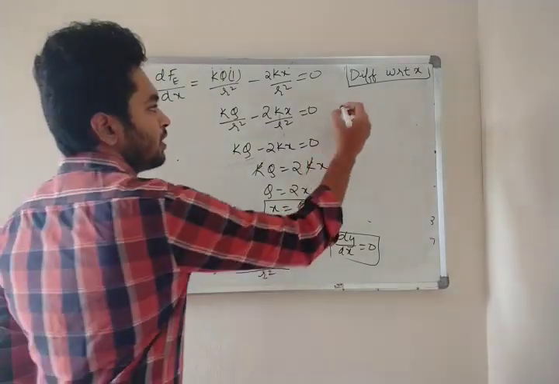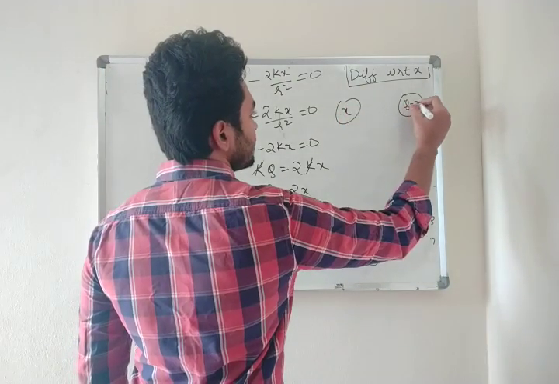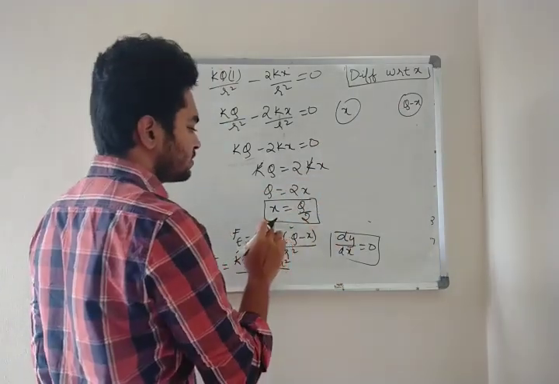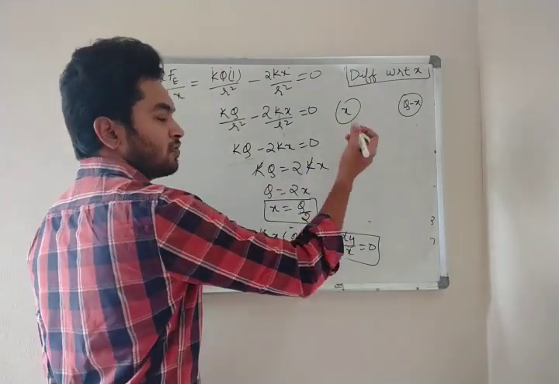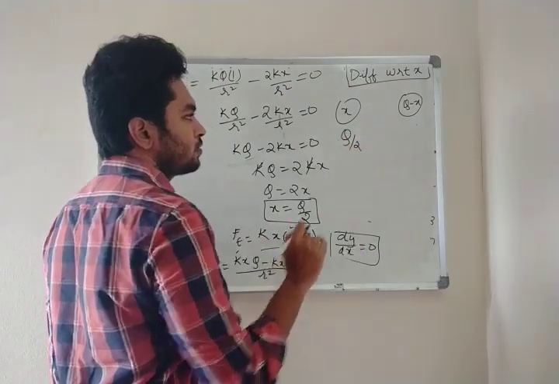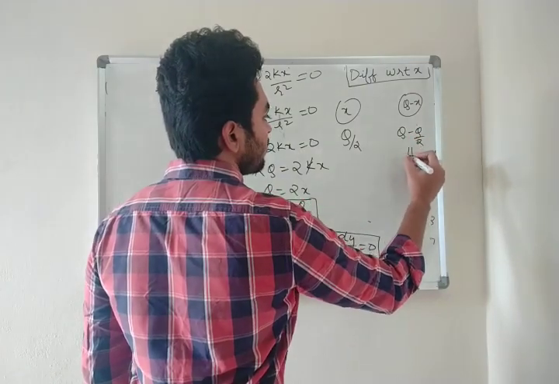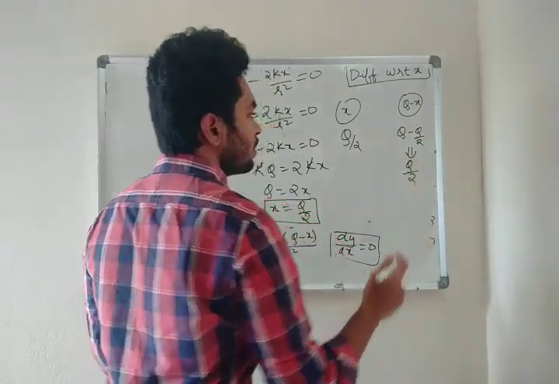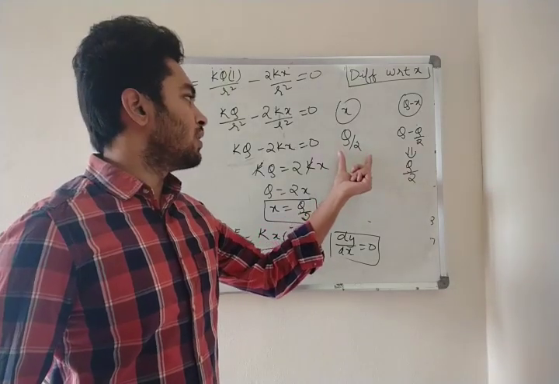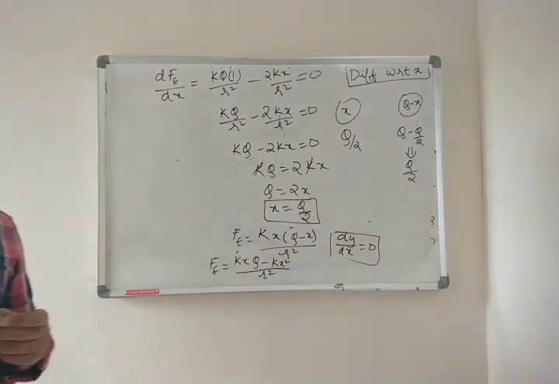So, first what did we take? Our first charge is x and the next charge is Q minus x. This is what we have considered in the starting. So, what is x? The charge of the first one is Q by 2. The charge of the second one is Q minus Q by 2. Finally, what do we get? The value of each charge is Q by 2 and Q by 2. So, this is your solution. Note it down.